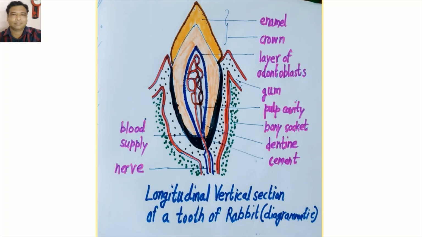Look at the picture of mammalian teeth. In this picture, we can identify the crown, neck and root region of mammalian teeth, and also know various portions like enamel, gum, and pulp cavity of mammalian teeth.